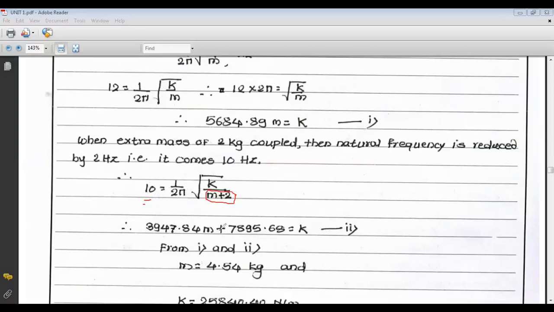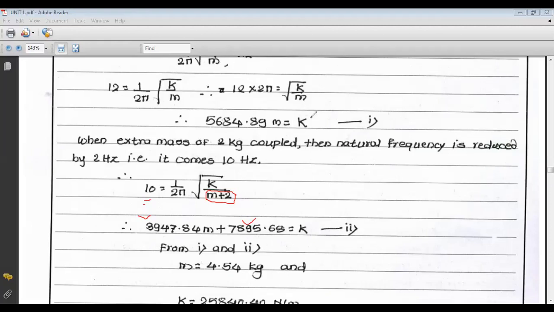So what is the value of k? It is 3947.84 into m plus 7895.68. Now this is equation number 1, this is equation number 2.